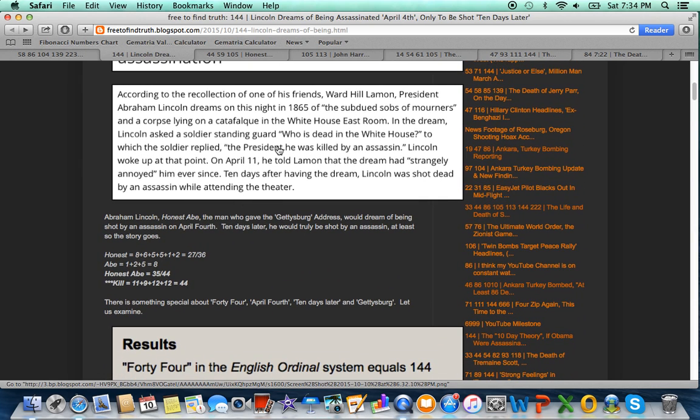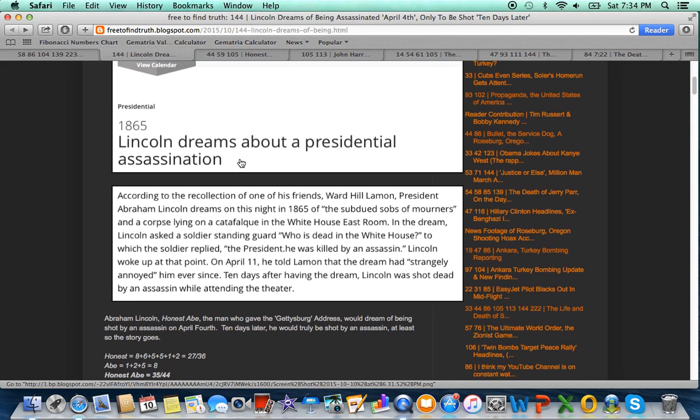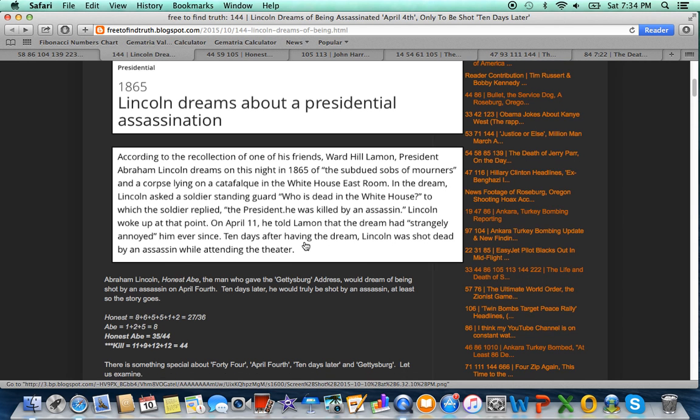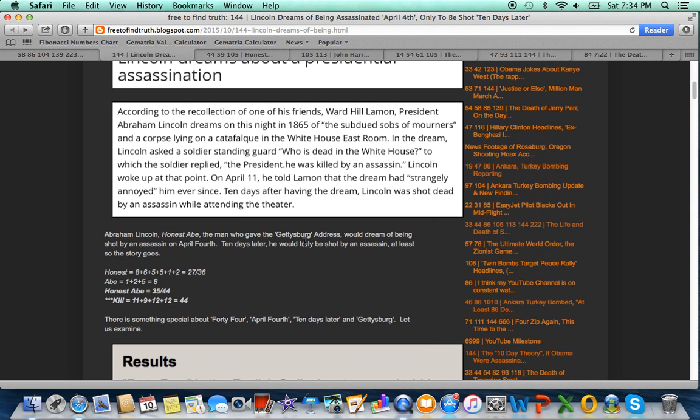In this story, Lincoln on April 11th, 7 days after having the dream, 3 days before being shot, supposedly went to his friend Lamont and said he was annoyed by this dream. It was really bothering him.